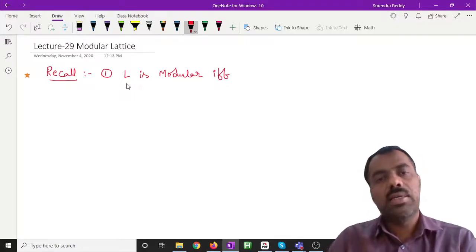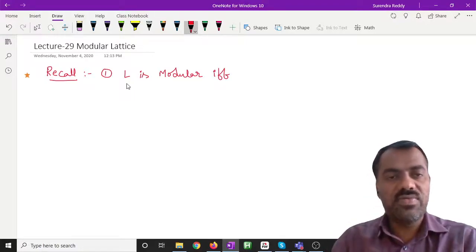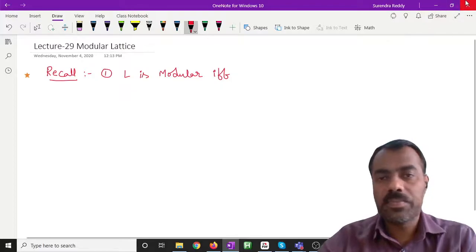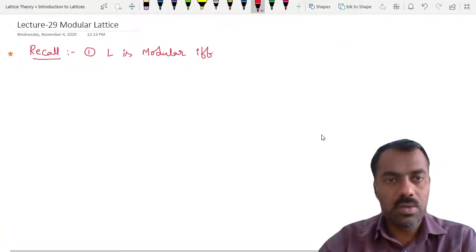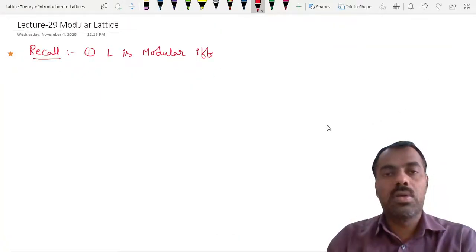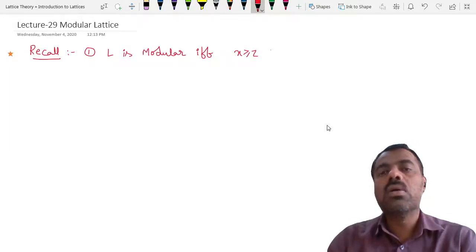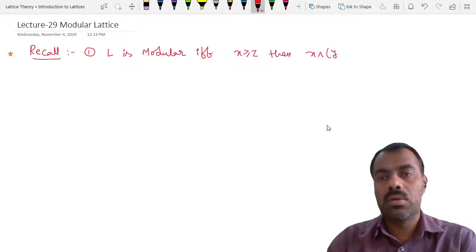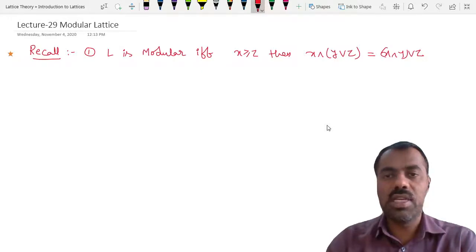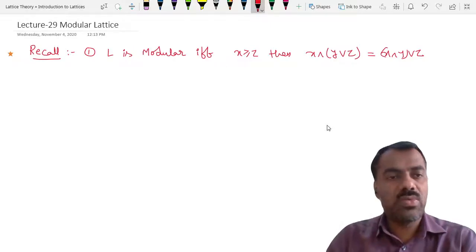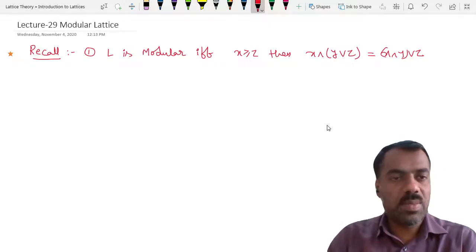What is that? Can somebody recall when we say that something is modular? If x is greater than or equal to z, then x meet y join z is equal to x meet y join z. Very good. And also we have proved another one. This is same as saying that if and only if.